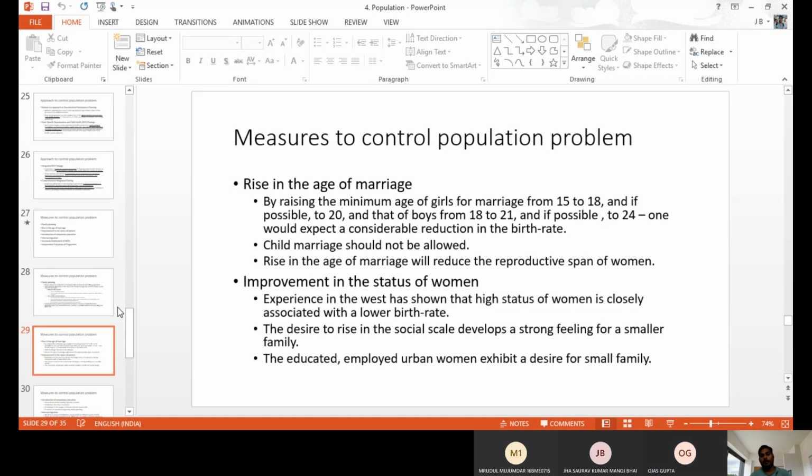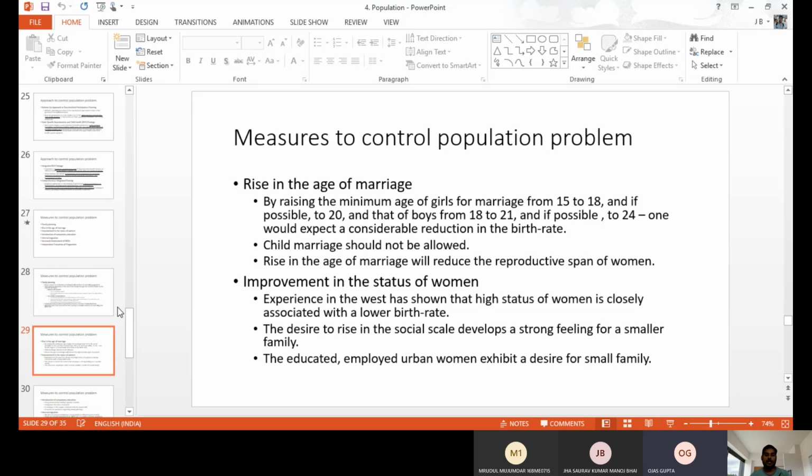Next one, improvement in the status of women. When we improve the status of women, it also helps to control the population. When a woman does not get a proper education, the husband or the in-law family compels or forces her to produce more children.